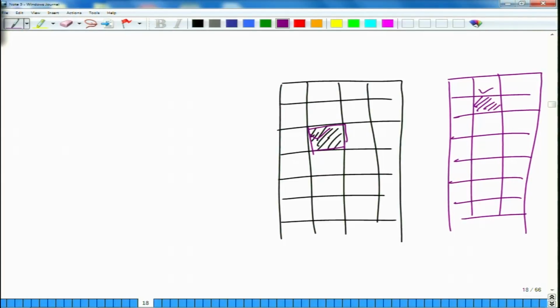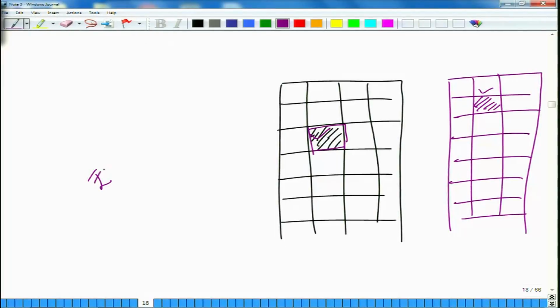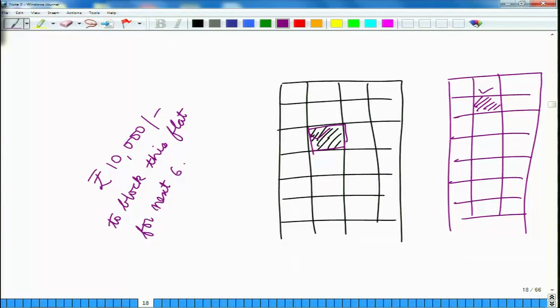Now, the builder would say that if I keep this flat for you and if somebody else comes, then I would want to sell it to the second buyer, because why should I keep my inventory there when I have a buyer and I can sell my flat to that person. So, in that case I would come up with a proposal. I would tell the builder that I would give you a sum of rupees 10,000 to block this flat for the next 6 months.